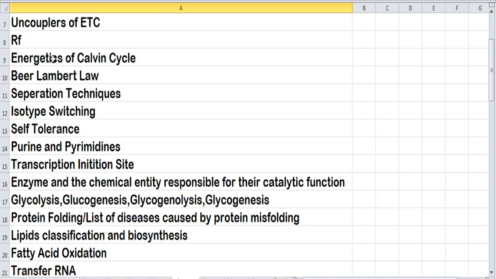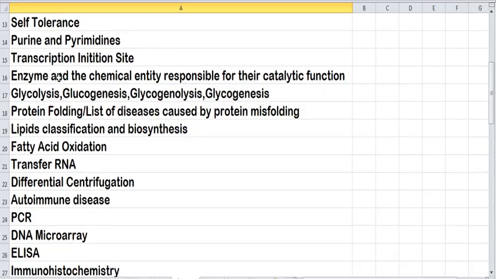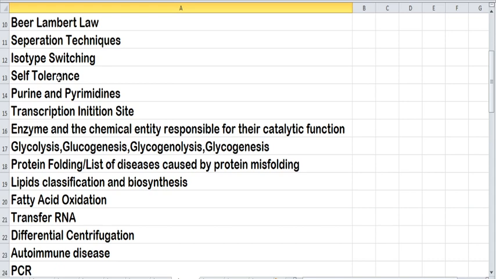So you should know how many ATP are produced, how many NADH are produced, like that you should know the basic information. Next, study Beer-Lambert's law, and you should know about separation techniques. Only the application will be asked. Separation techniques or some other molecular techniques will be asked only in the match the following. So if you know the application alone, it will be very helpful for you to clear the examination.